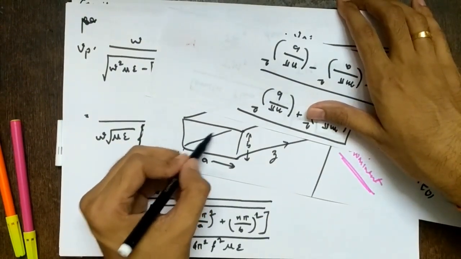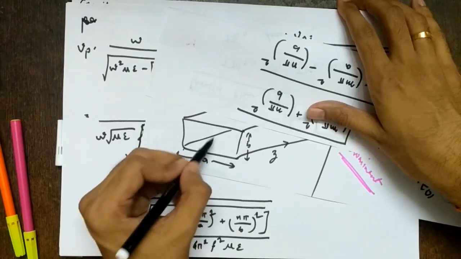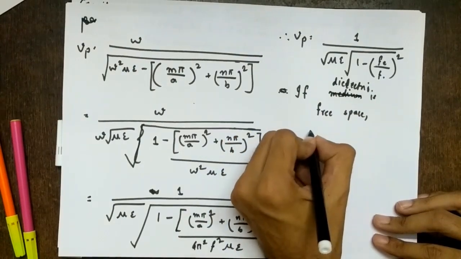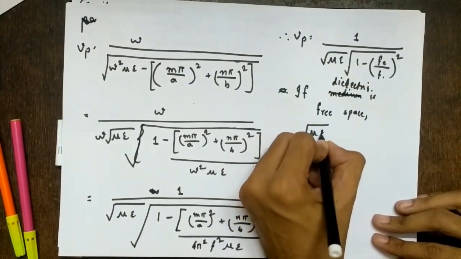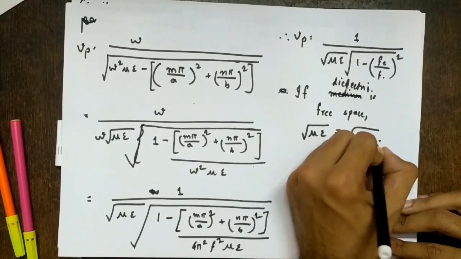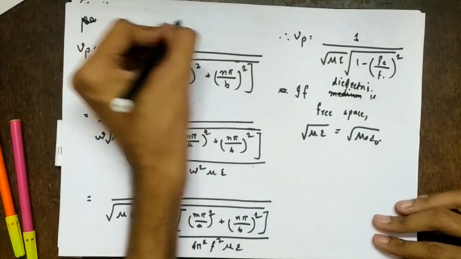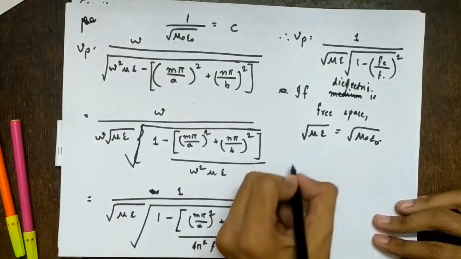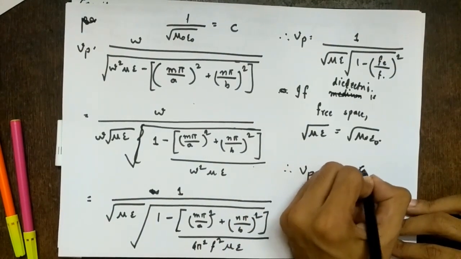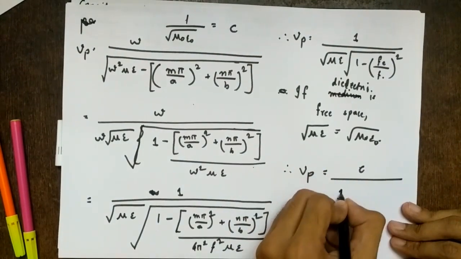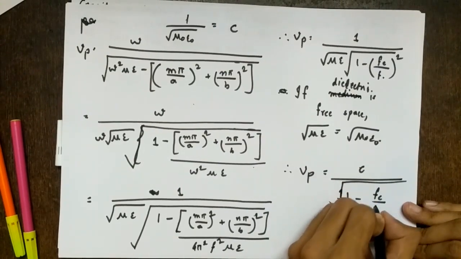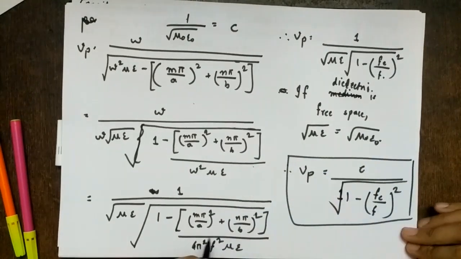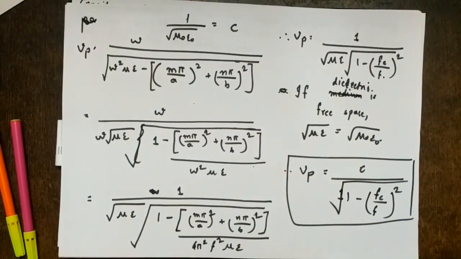You can say medium also, not an issue, but the precise word is dielectric. If the dielectric is free space, square root of mu epsilon will be square root of mu 0 epsilon 0, and 1 upon square root of mu 0 epsilon 0 is, as we have seen in the basic electromagnetic course, the speed of light. Therefore Vp equals c upon square root of 1 minus (fc by f) the whole square. This is my expression for phase velocity, which is very important for numericals.